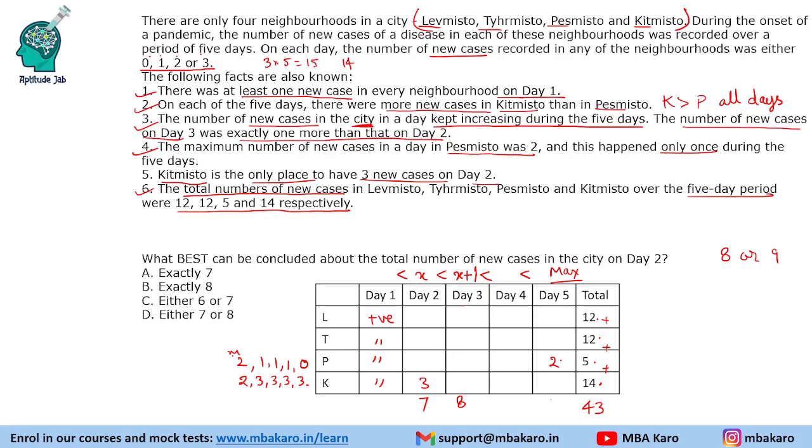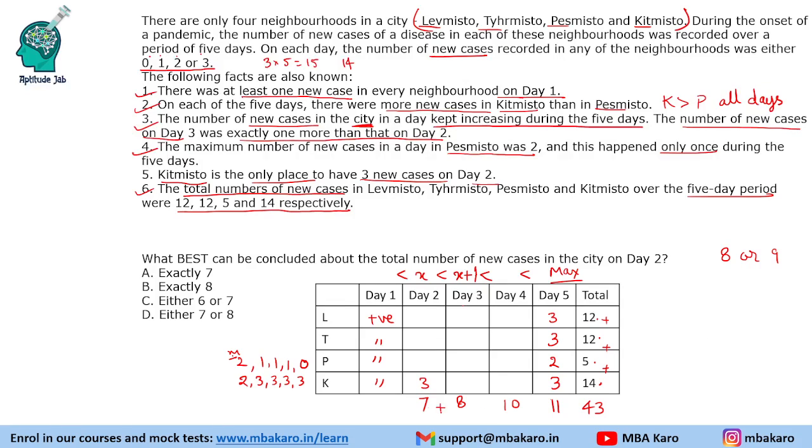So it can get maximum 2, and others can get maximum of 3 cases. That is the max they can have, because K definitely has 3 cases a day. Okay, and max it can get is 2. So max to max we can get a total of 11 on day 5. So if you get 11 on day 5, you can get maximum 10 on day 4.